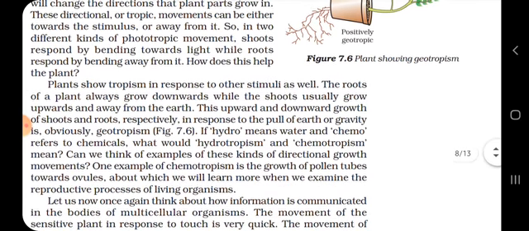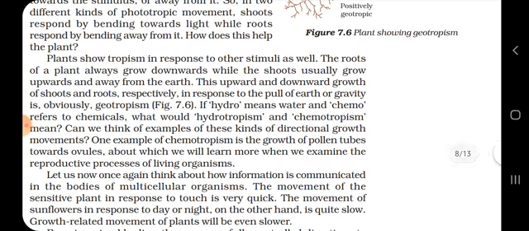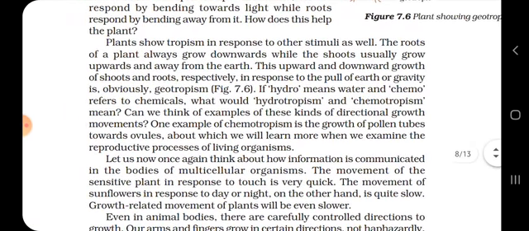So in total, there are many types of tropism that we are going to learn today. As we all know, if we touch a plant and it responds, it is known as thigmotropism. The growth of plants in response to touch is known as thigmotropism. Remember students, I am speaking just now.